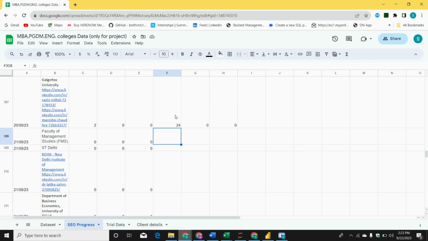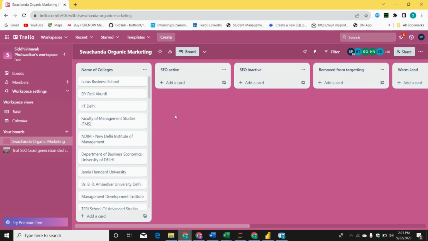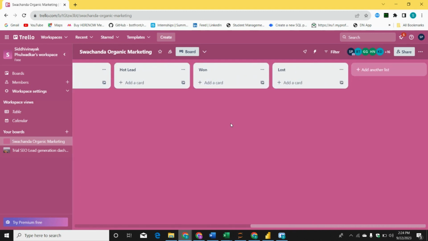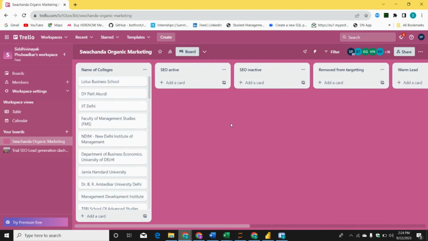a dashboard format. Now, this dashboard can be prepared with the help of Excel, Power BI, Tableau, or anything. What I want is the Trello format, because I can also see how the customer journey is. That's why. And if you try to build this on any other platform, it totally depends upon you how good or bad you do. So currently we use only Trello, and this is how we are going to track the customer journey.